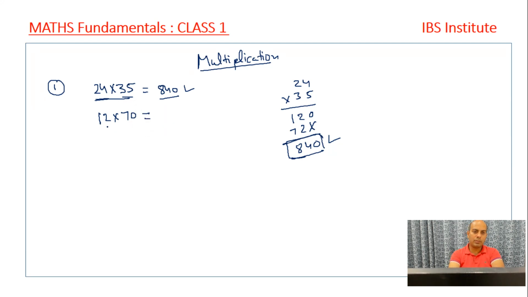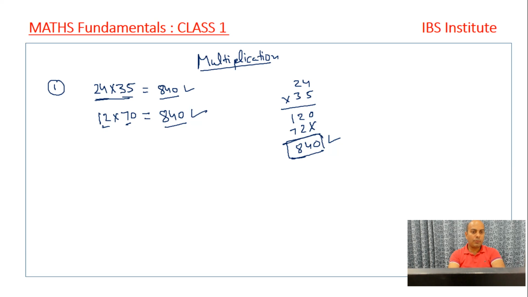So now 12 into 70, what is 12 into 7? 12 into 7 is 84, and next we get 0. The question becomes very easy. I can solve 12 into 70 in 1 second, because I know the table. I'm assuming today that you are well aware of the tables from 1 to 20. If we know the tables till 20, then how can we solve these questions? So 12 into 7 is 84, and we get the number to be 840.